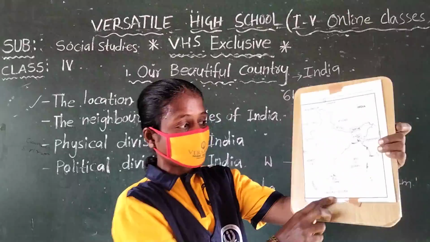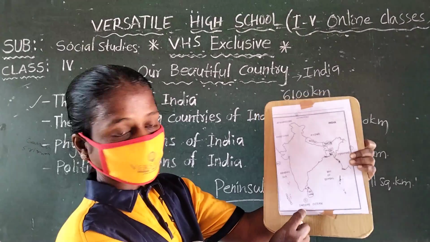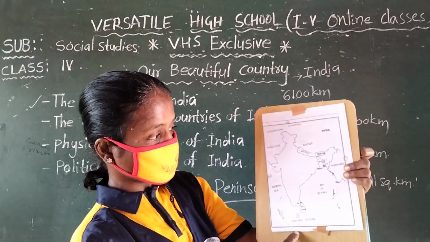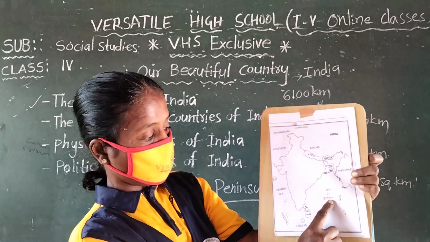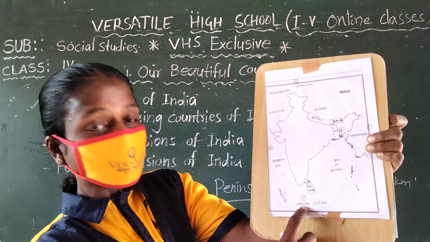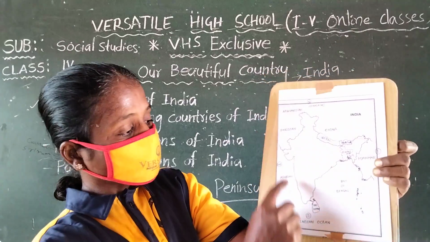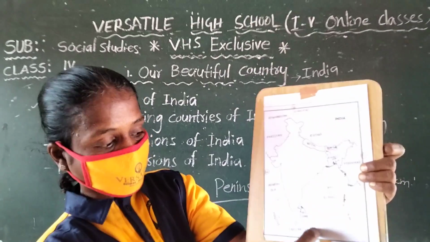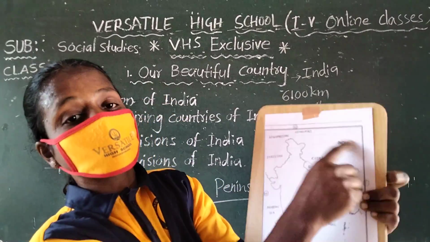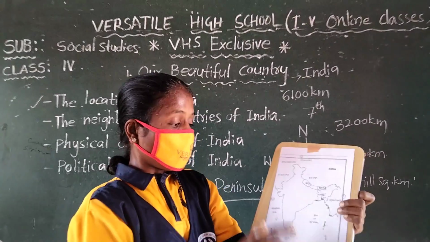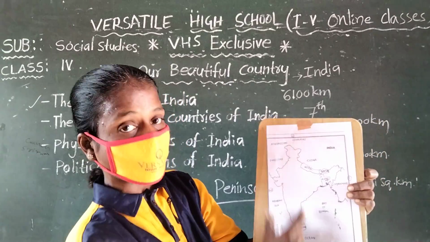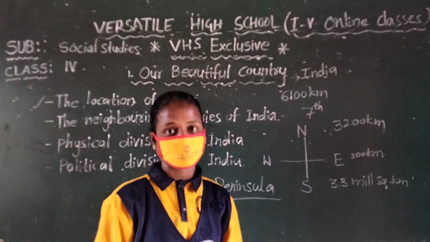Because observe this picture: the southern part is covered with water on three sides. The east side is the Bay of Bengal, the west side is the Arabian Sea, and the south side is the Indian Ocean. Only one side, the north side, is the Himalayas. So the southern part of India is called a peninsula.